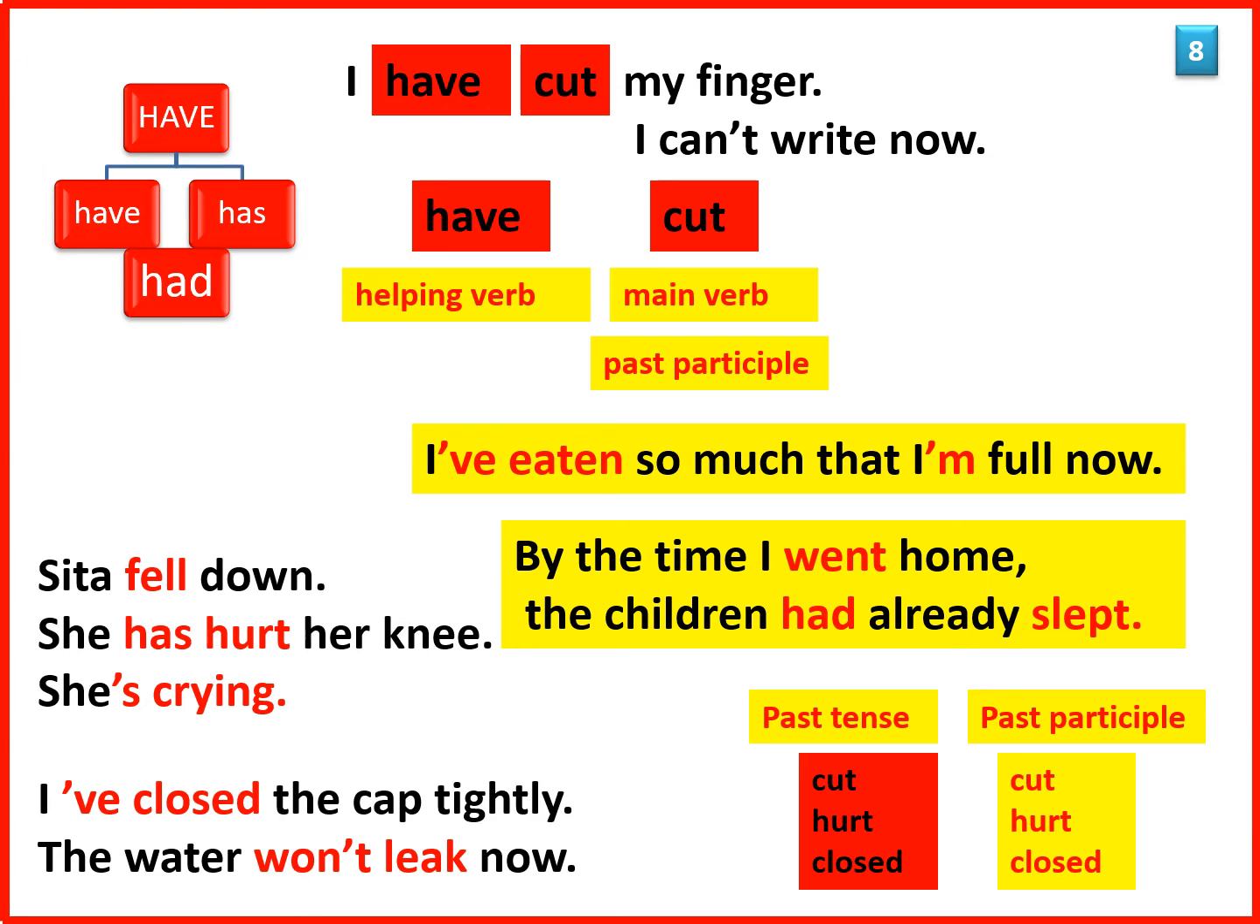Now, how do you make the past participle? It's not as simple as the present participle, in which you just stick ing onto the main verb. Let's see how to know what the past participle is.